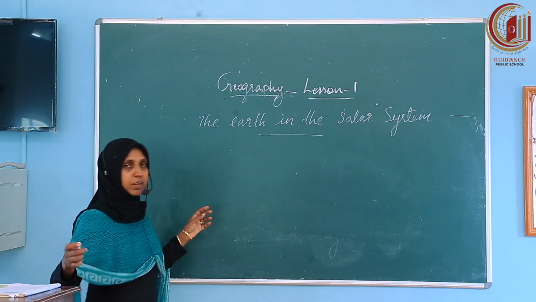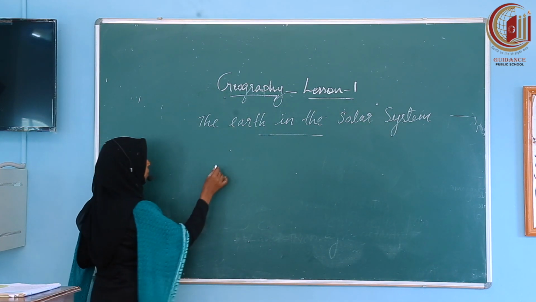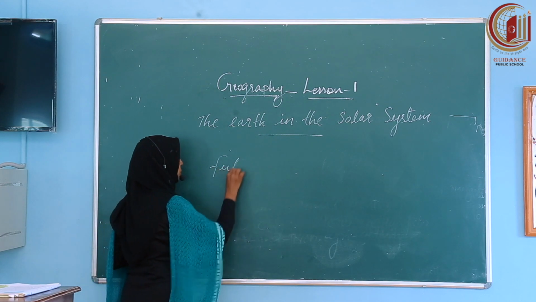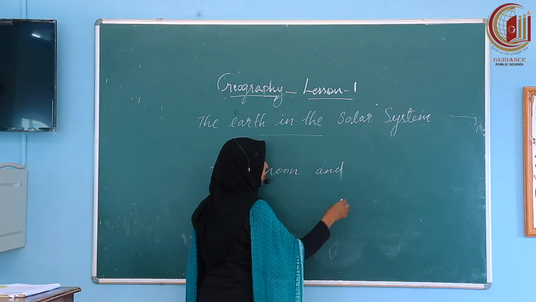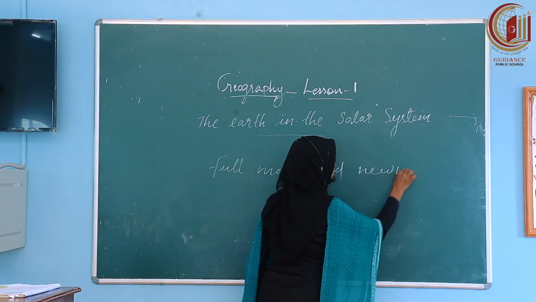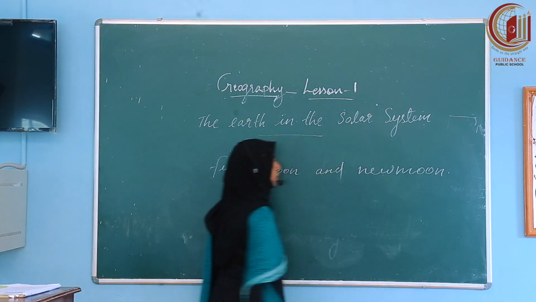See, what is the difference between full moon and new moon?